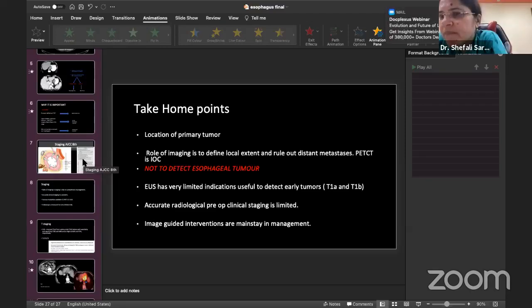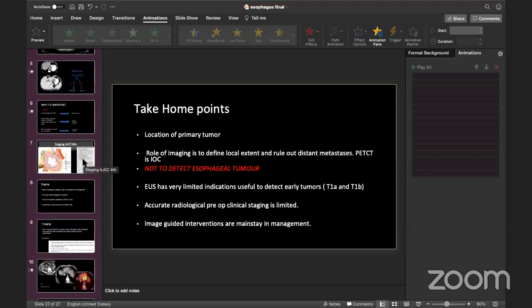If I sum up, once you are planning a radical intent treatment for esophagus and you are planning to rule out everything, PET-CT should be done. For radical treatment, PET-CT is the ideal condition. For NACTRT, post neoadjuvant, PET-CT is preferred. If you are doing PET-CT before, we should do PET-CT after. But in our hospital, because of costs and time constraints, we are just doing CT because it actually doesn't matter.